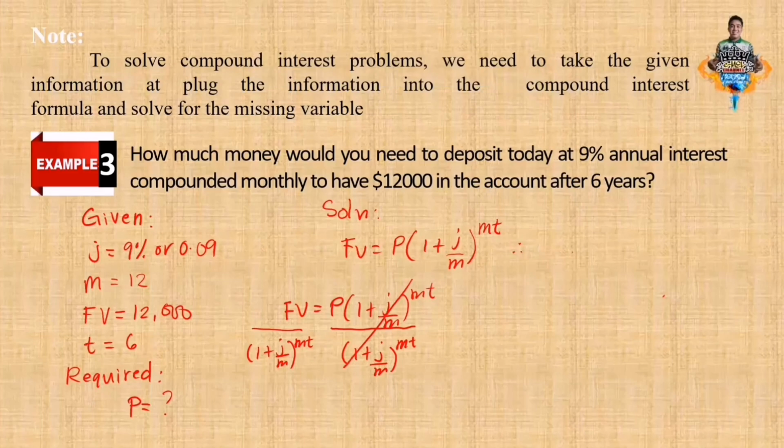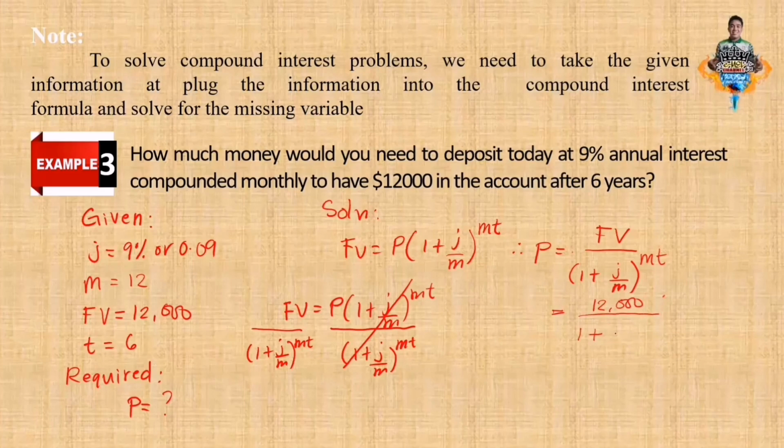Therefore, P equals the quotient of future value over 1 plus j over m raised to the power of mt. Okay, by substitution, the future value is $12,000 over 1 plus the j is 0.09 over 12 to the power of 12 times 6 years.